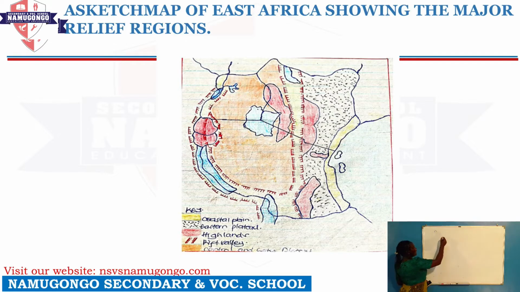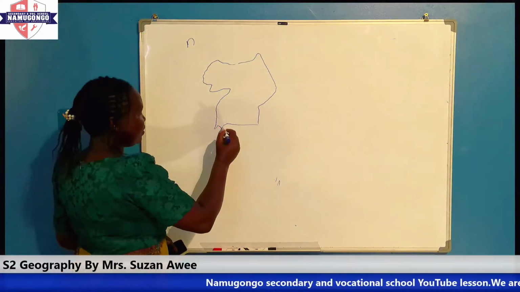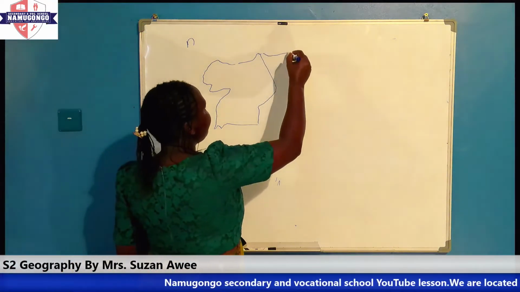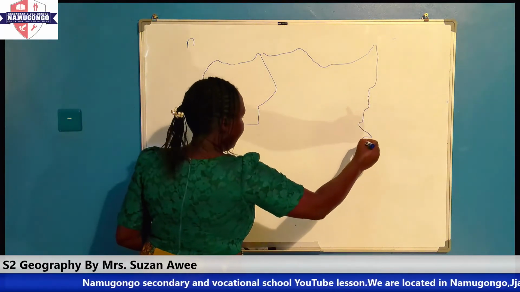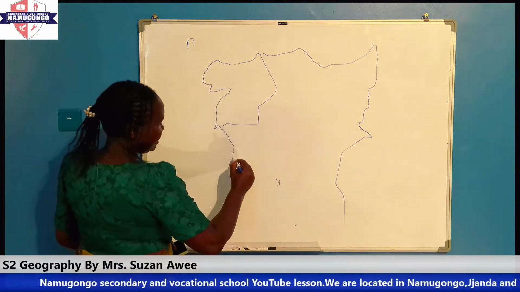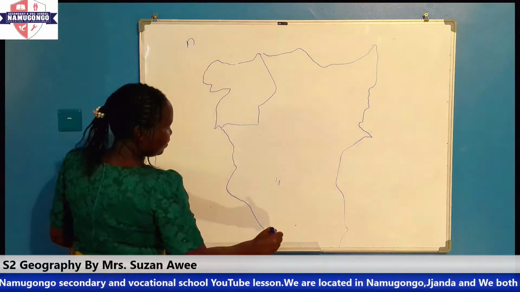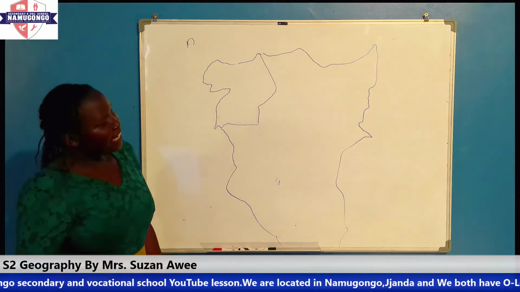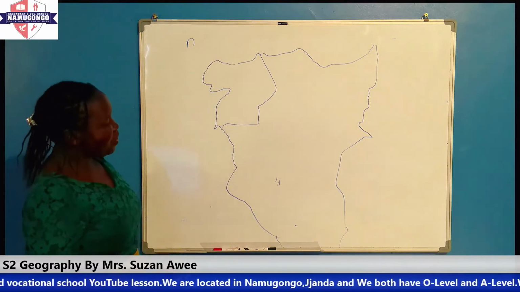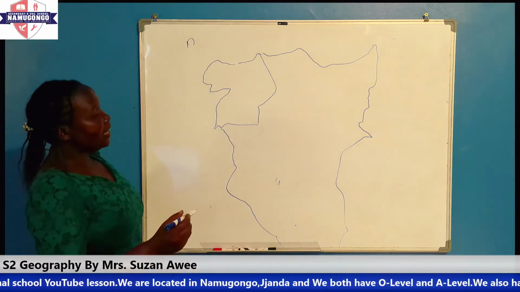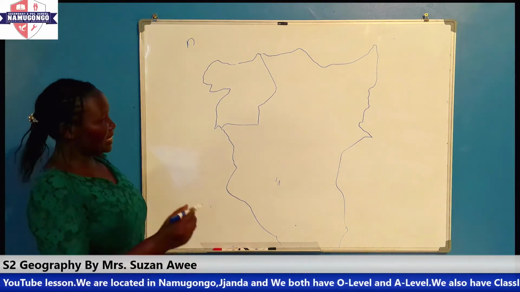So on that sketch map, we have something here that we can use to locate those relief regions of East Africa. Just a rough estimate, something rough that we can use. So we have looked at the 5 relief regions of East Africa. We have said we have the coastal plain, the Eastern Plateau.